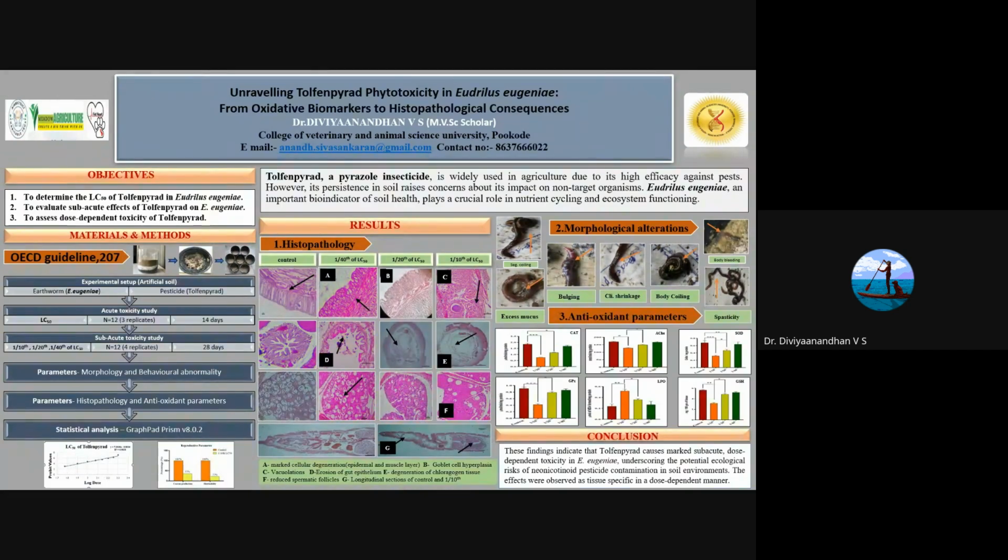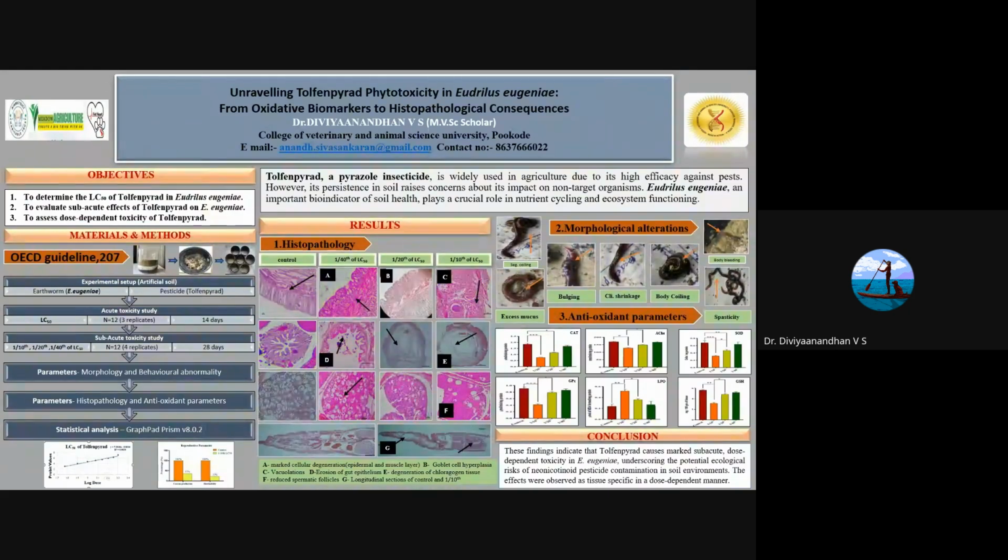So this degeneration results from the toxicity of tolfenpyrad. F shows the reduced spermatic follicles. The arrow mark denotes the spermatic follicles, in which the sperms will be present. When compared to the control group, the 1/40th, 1/20th and 1/10th groups showed a drastic reduction in the spermatic follicles. And the G graph and the G image denote the longitudinal section, which correlates with the cross sections of the earthworms.